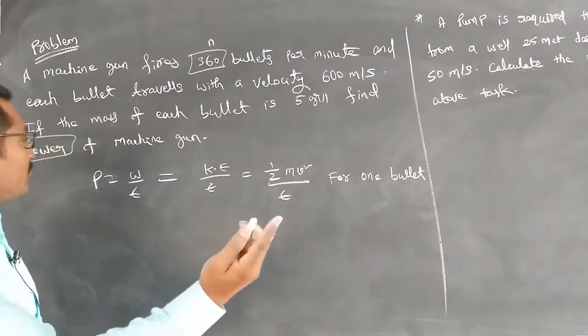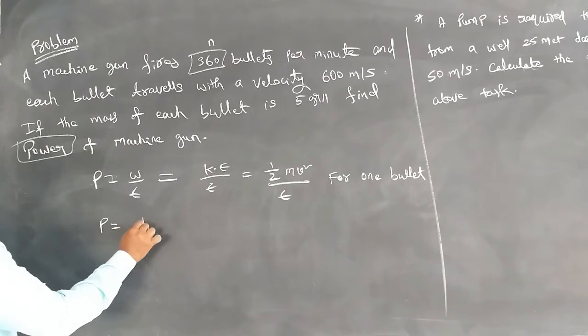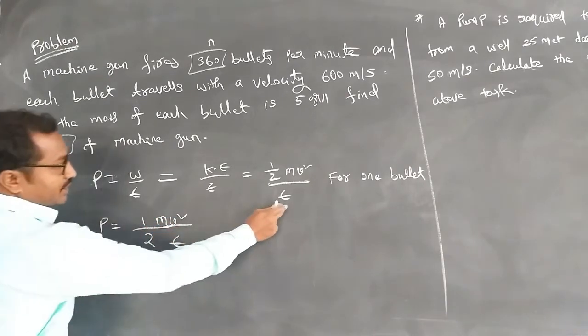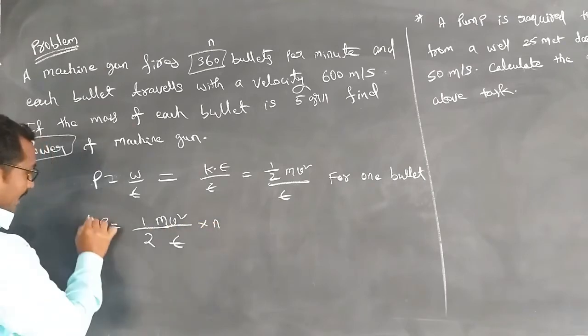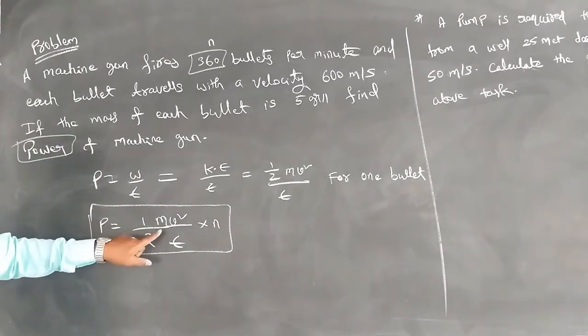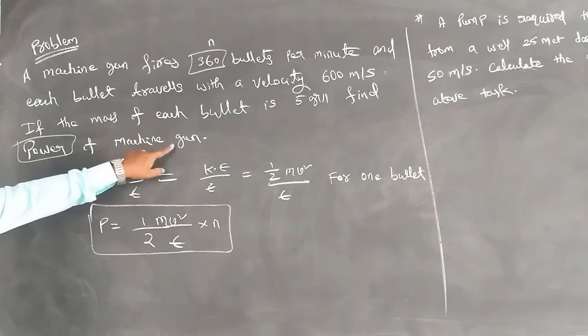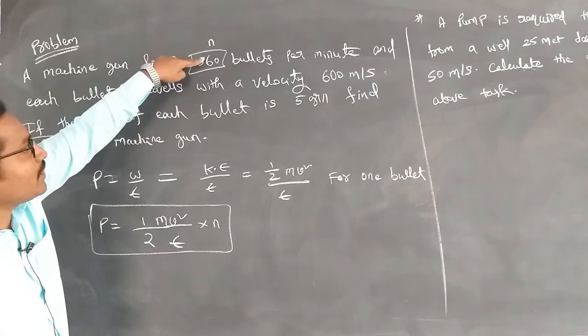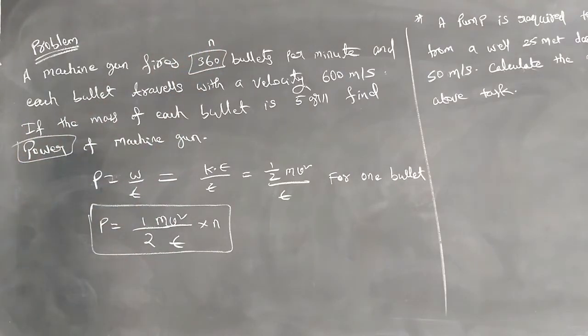For n number of bullets, what is that equation? Half m v square divided by T, into n. This is the equation for the total power of this machine gun to fire these number of bullets.